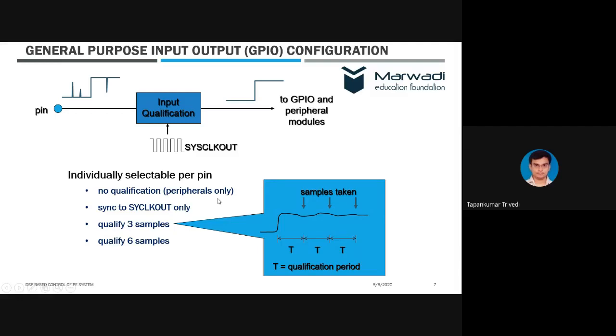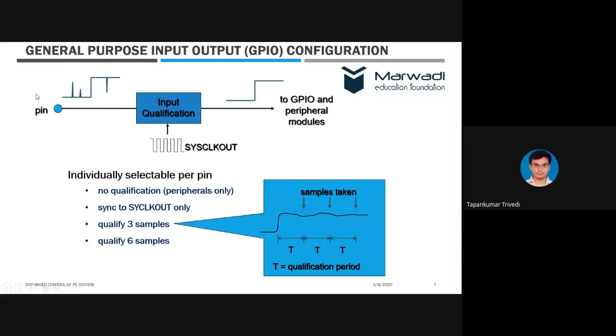Okay. Now, input qualification means that there will be a clock, and we will try to synchronize the input with that clock. So for example, we have this kind of input, and then we determine the input qualification. That means if the signal changes and remains at that level for at least some samples, like 3 or 6 or 12, then only it will be treated as a change in the input signal.